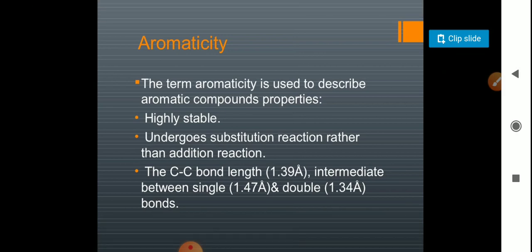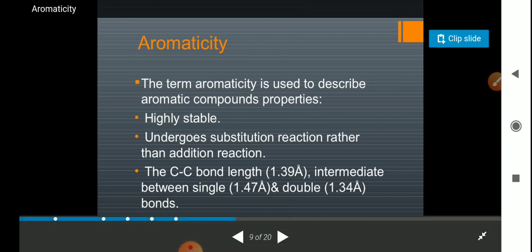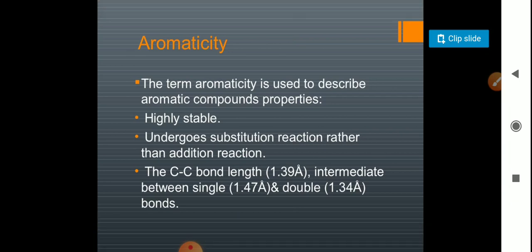As it is stable, it cannot lose its pi electrons, so the compound undergoes substitution reactions so that it does not try to break the aromaticity. They try to remain or leave their aromaticity unaltered because they are stable.